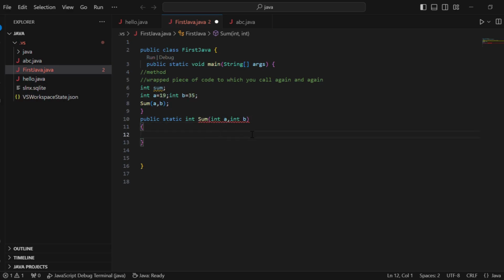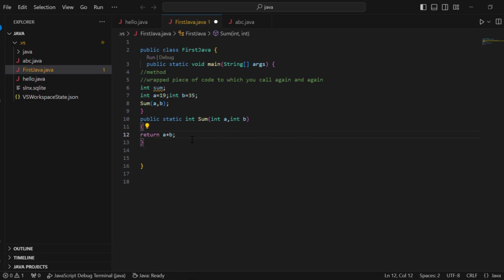So here I will get this, and now I am simply adding both of them, a plus b, and now I am returning this. I can simply write return a plus b. So this will return a plus b.